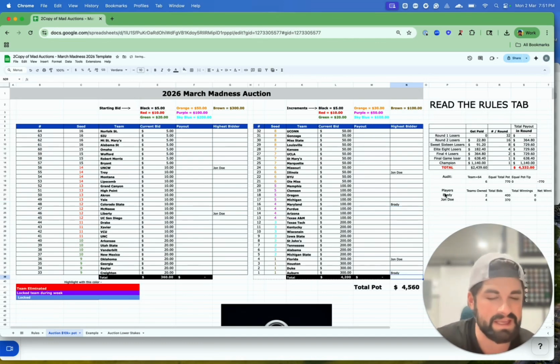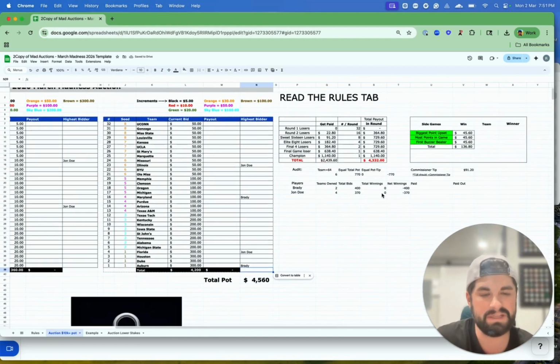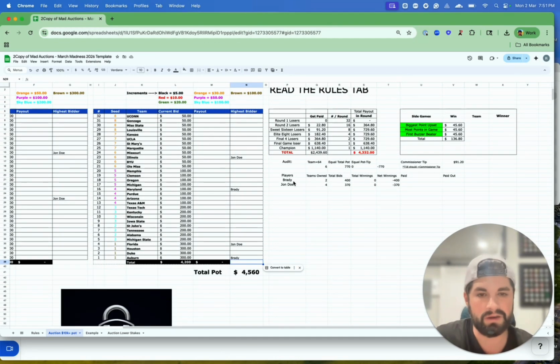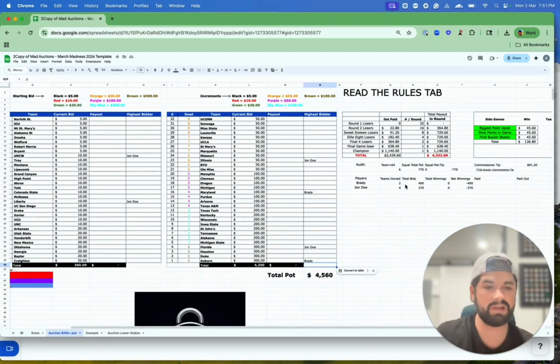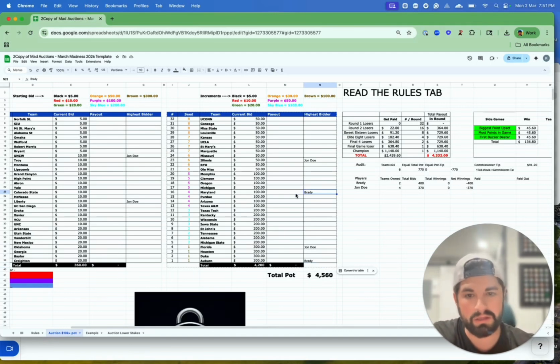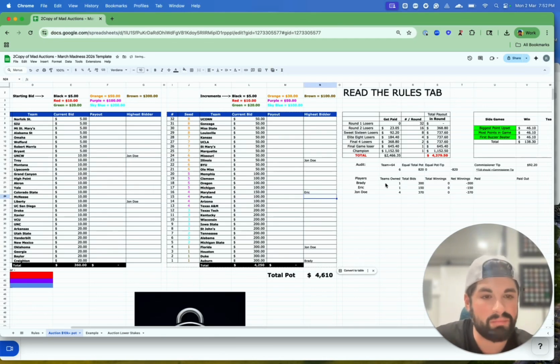So what you're going to see is that on the right side in the participant table, you're going to get all of the players and the number of teams that they own with the total bids. So all the formulas, all the calculations are already taken care of here. And that table will just automatically update. So now if someone comes and ups Brady on Maryland, you'll look up here at the next increment. If someone texts you that they want Maryland, you'll put this in at 150, and that was Eric. So you'll see that Brady's team went down 1 and Eric's team went up 1, right?